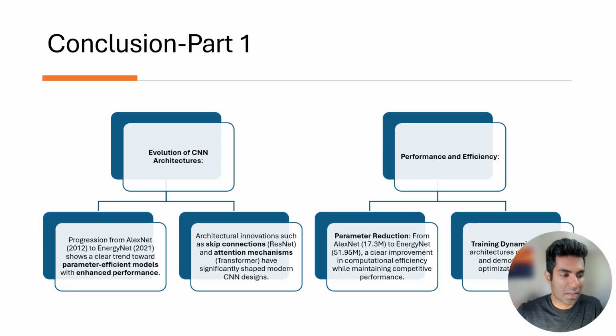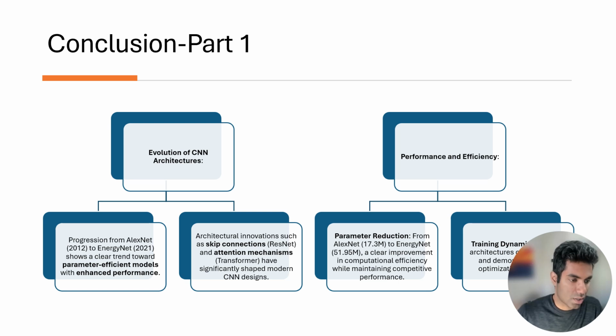This comprehensive analysis of CNN architectural evolutions from 2012 to 2021 highlights a remarkable progression in deep learning design. AlexNet laid the foundation with its innovative use of convolutions and max pooling, establishing the feasibility of deep learning for computer vision tasks. VGG took this a step further, showing how increasing depth and using small convolution kernels could improve feature extraction and overall performance.